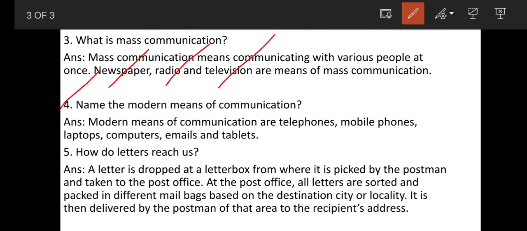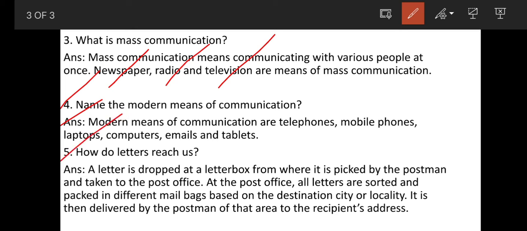4. Name the modern means of communication. Which are the modern means of communication? What do you mean by modern means of communication? It means that the communication which we use today, those are known as modern means of communication. The answer is modern means of communication are telephones, mobile phones, laptops, computers, emails and tablets. These are the modern means of communication which we use today.